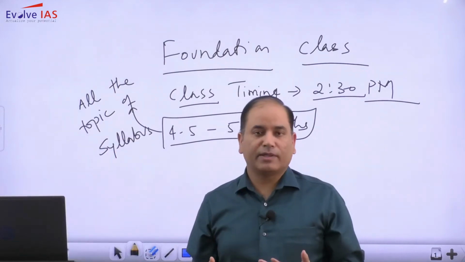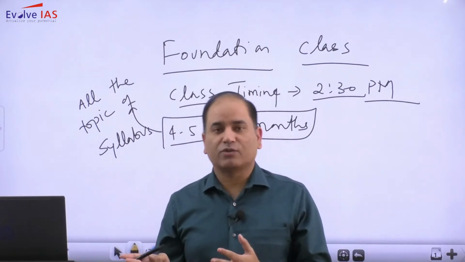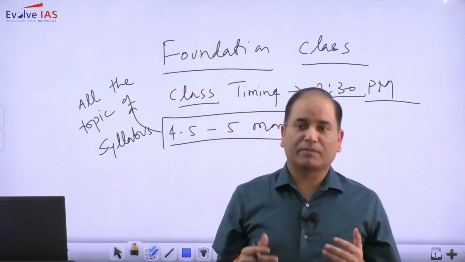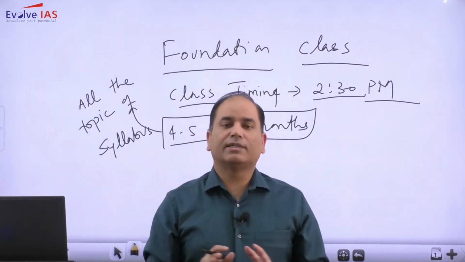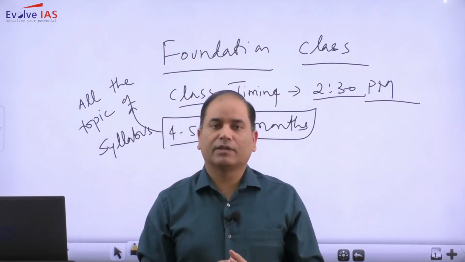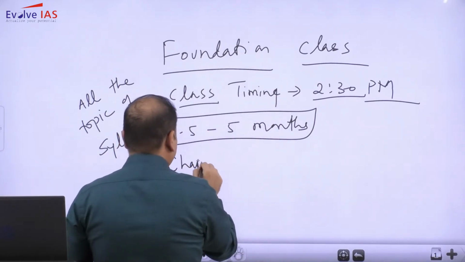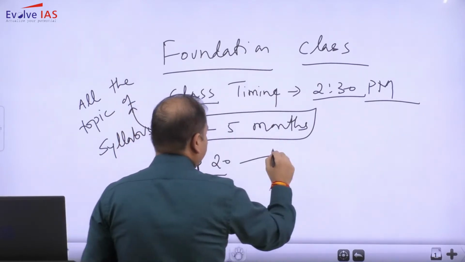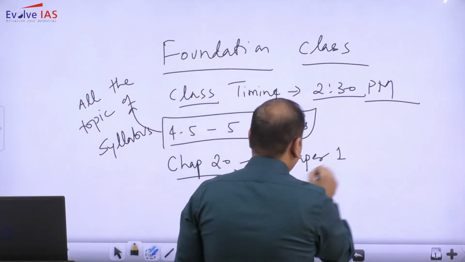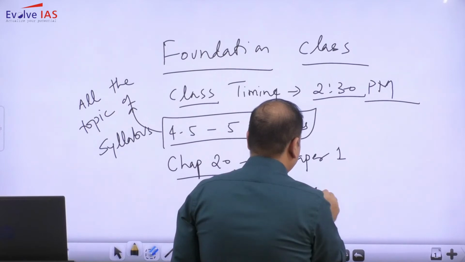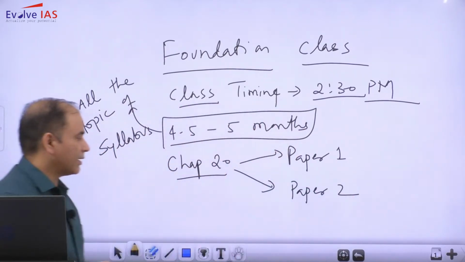Some topics can be prepared by yourself. You will study this in GS and it is overlapping with GS, so you can prepare by yourself. So we will take up each and every topic of the syllabus, all 20 chapters of the syllabus, which are divided into two papers, paper 1 and paper 2. It will be taken care of within the class itself.